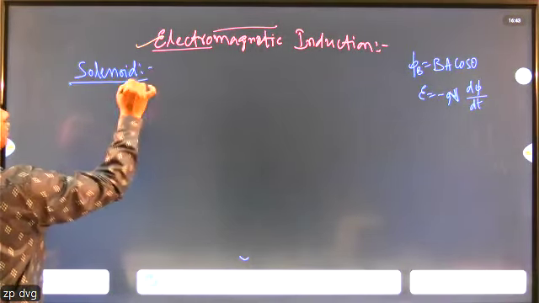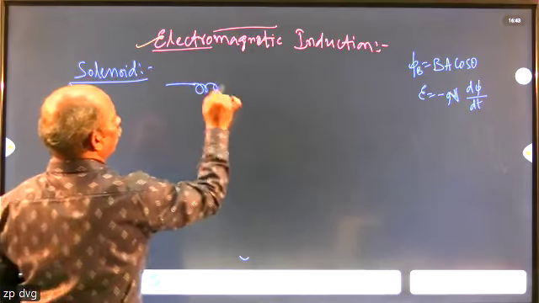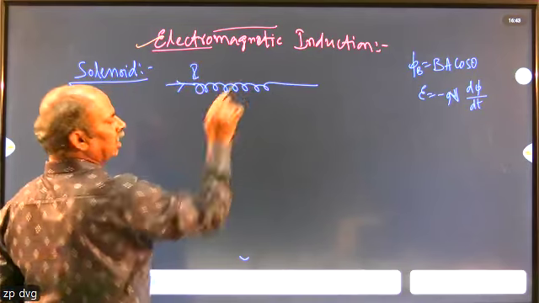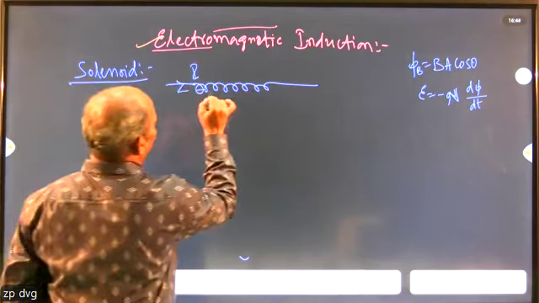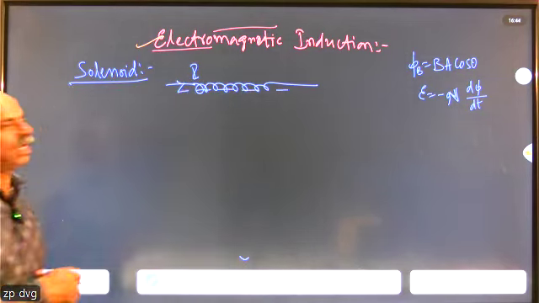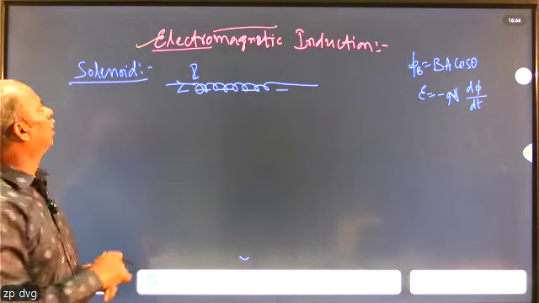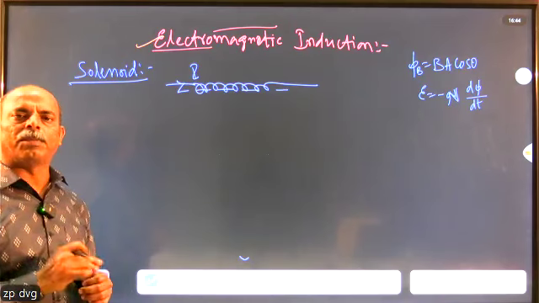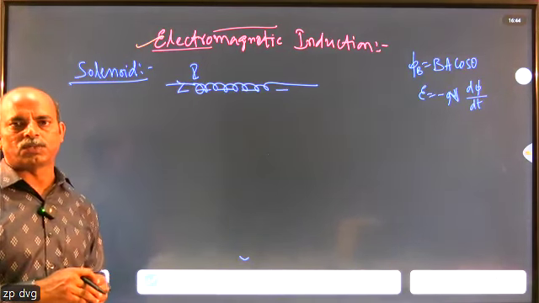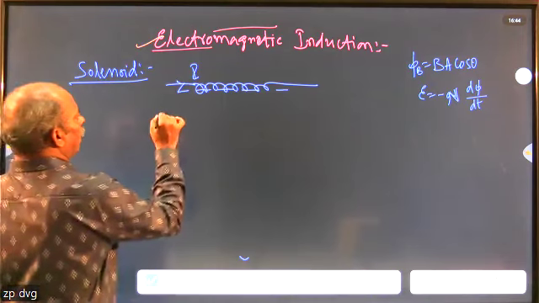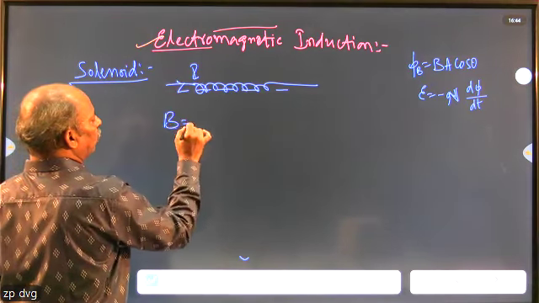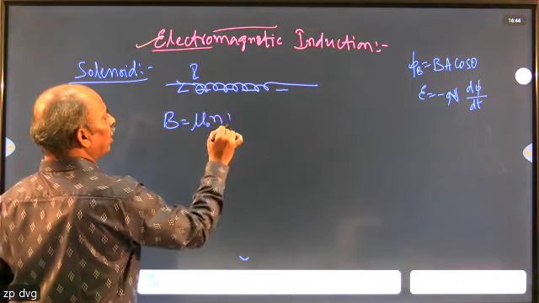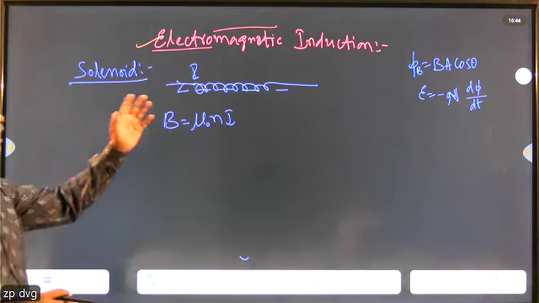So we know that a solenoid means a coil which carries a current in a particular direction. Automatically there exists a magnetic field along the axis of the coil. Due to change in the magnetic flux at the center of the coil, the magnetic field strength varies. When the magnetic field strength varies, the magnetic flux value varies. We know that the magnetic field at the center of the solenoid is given by B equals mu naught N I.